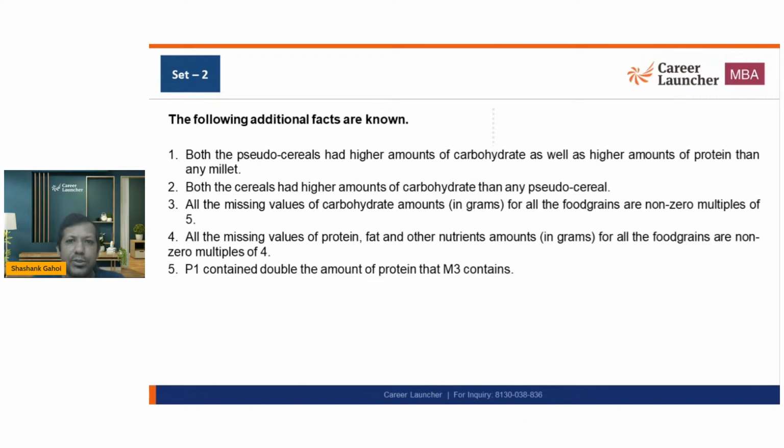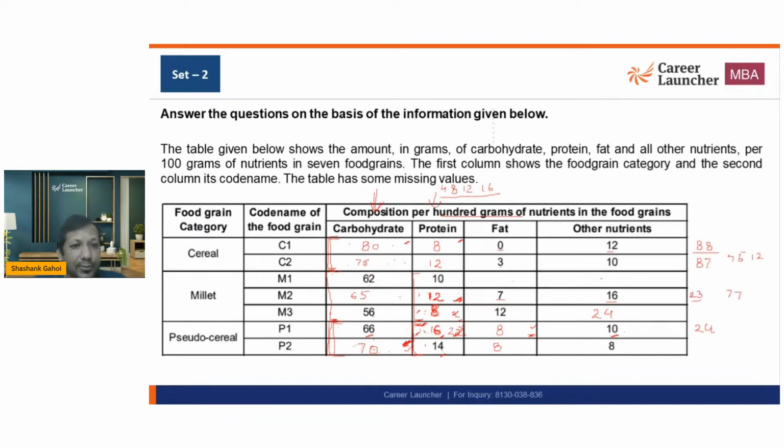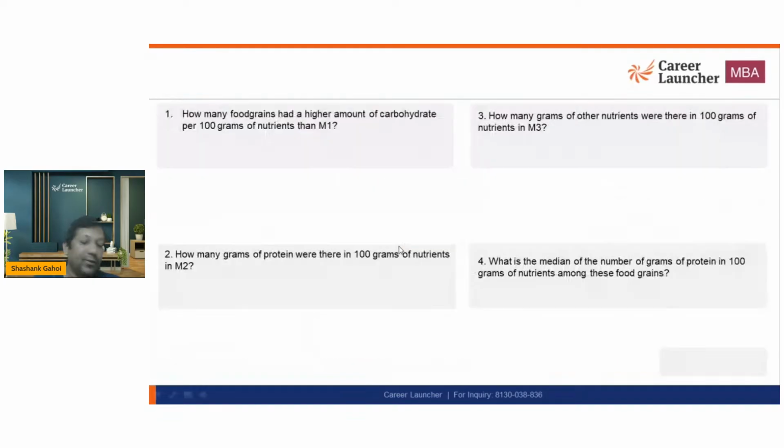Now what are the values? How many food grains have a higher amount of carbohydrate per 100 gram? So nutrients in M1. So how many are more than M1? M1 is 62. So how many numbers are greater than 62? 65, 66, 67, sorry, 70, 75, 80. 5 numbers. So the answer to the first question is going to be 5.